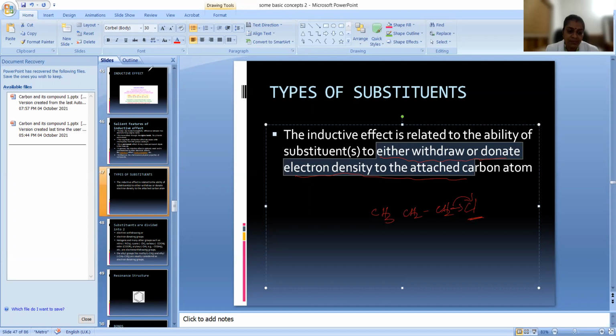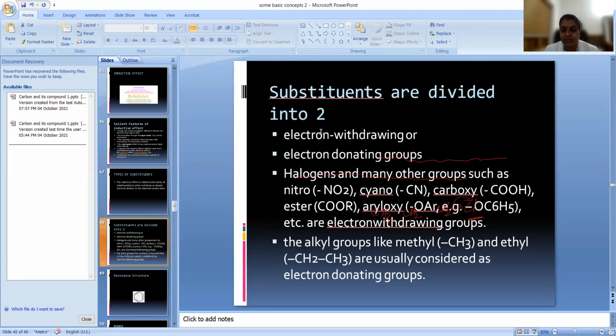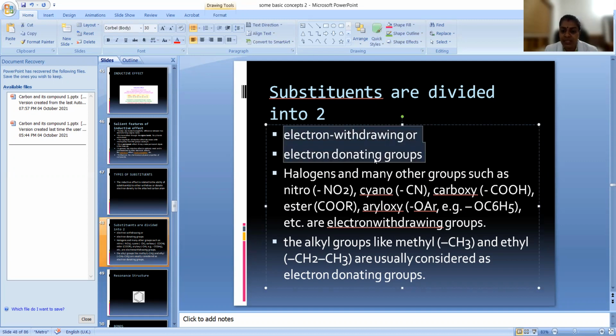Let us see some other substituents: electron withdrawing and electron releasing substituents. There are two types: electron withdrawing substituents and electron donating substituents. Halogens, we understood; halogen, NO2, CN, COOH, COOR, OAr, OC6H5. All these groups are electron withdrawing.